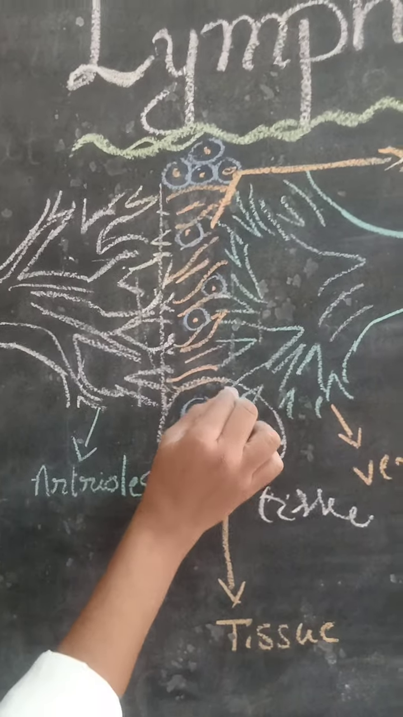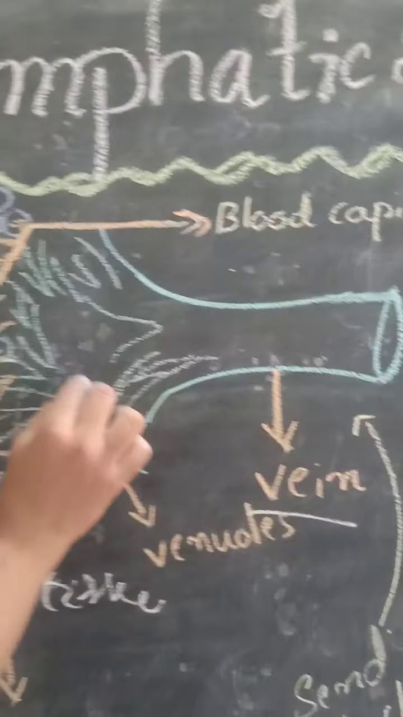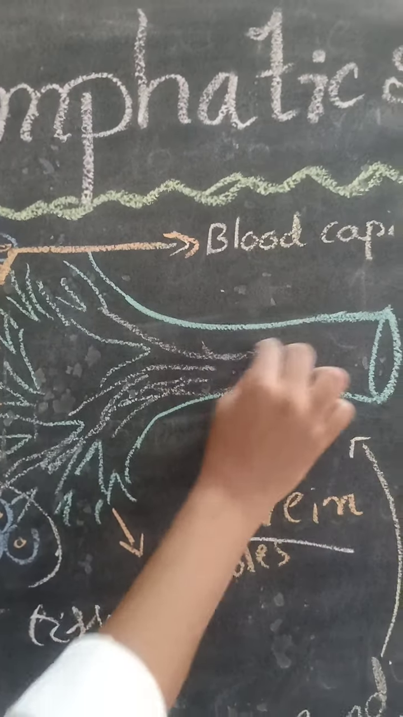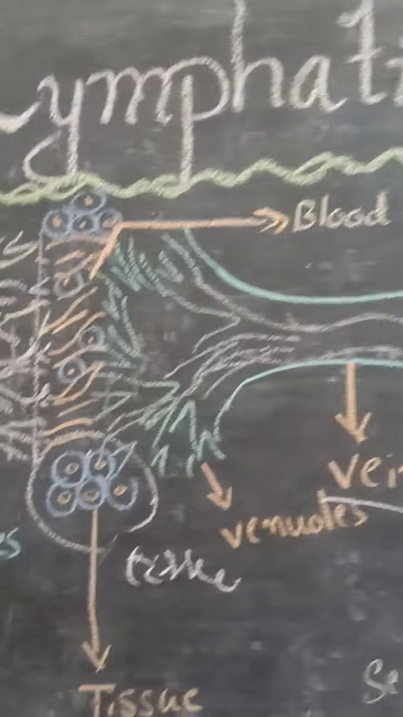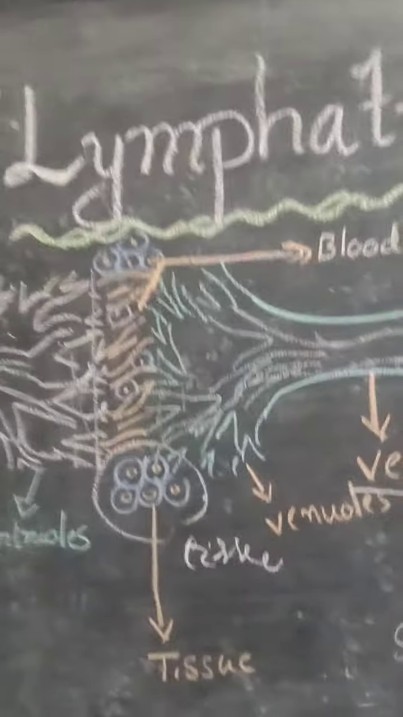Again, this tissue fluid will be supplied. The deoxygenated blood, meaning carbon dioxide-containing blood, will come to the veins. Again, the veins will supply deoxygenated blood to the heart. So this is the system we learned in the previous class. So what is the lymphatic system? We are going to learn that now.